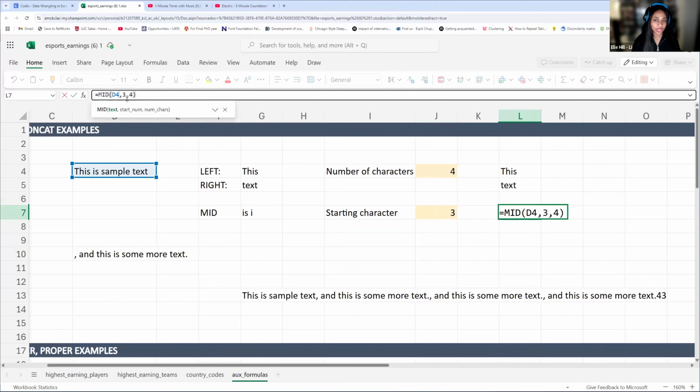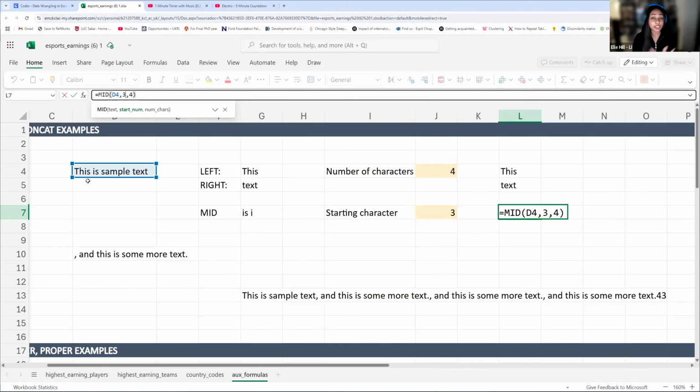So for MID, it's first going to ask for your text. So what is the text that you want to return specific chunks out of? It's going to ask you where you want to start. So the start number is going to be the character number. What character number do you want to start at in your text? In this case, we counted 1, 2, 3 for this I here. That would be the 3rd position.